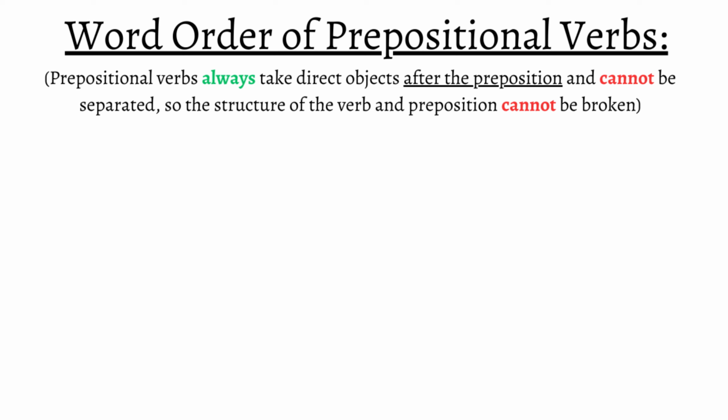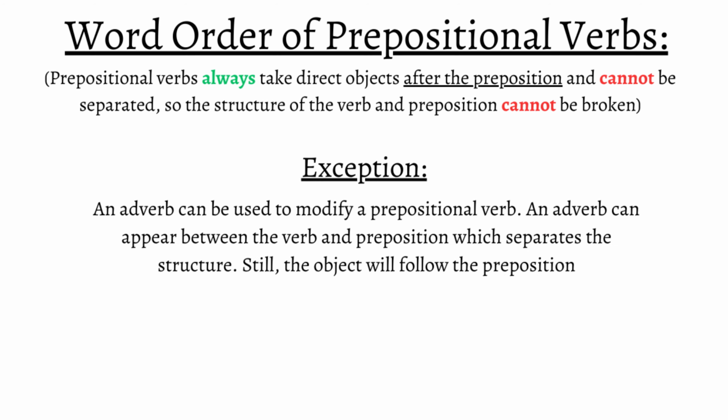What's very important to know with prepositional verbs is the word order. Prepositional verbs always take direct objects after the preposition and cannot be separated. So this means that the structure of the verb and preposition cannot be broken and must remain by itself. The object of prepositional verbs always comes immediately after the preposition.